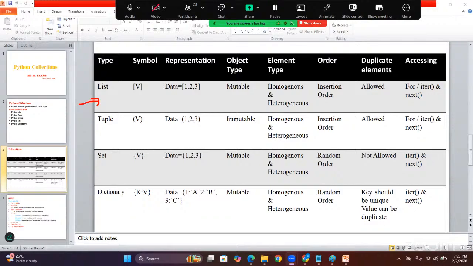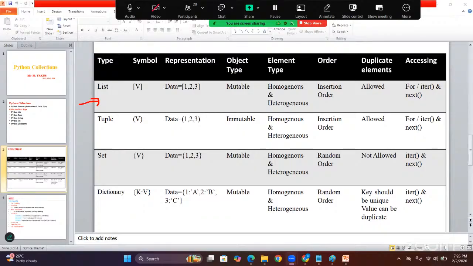And a real world example: suppose I want to store some citizen information, or your village data, village Aadhaar card details. See, I'm taking your Aadhaar card number.